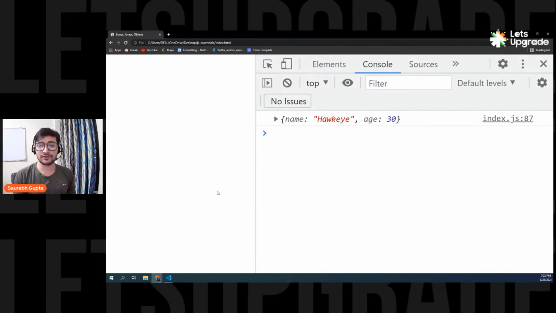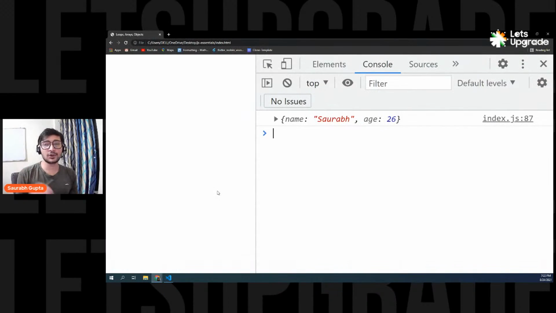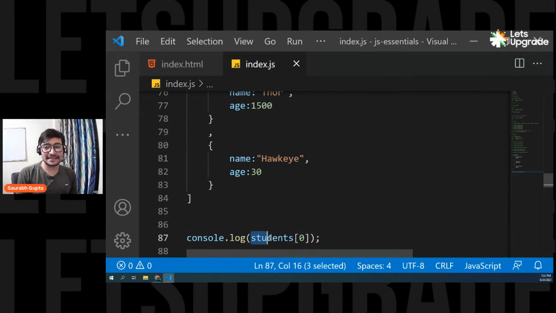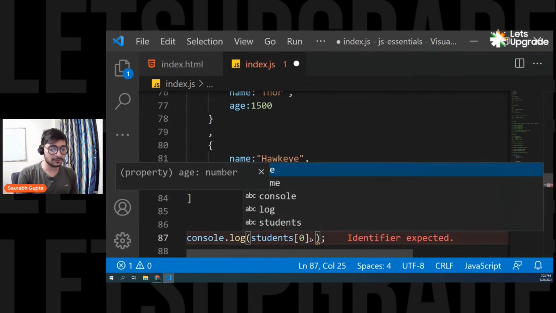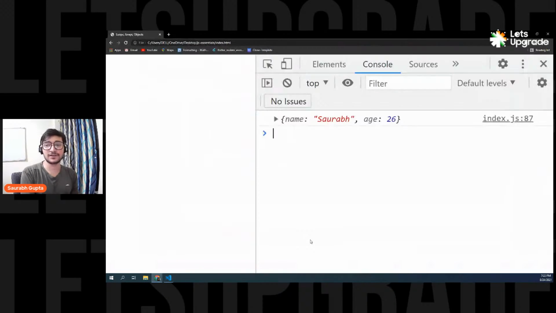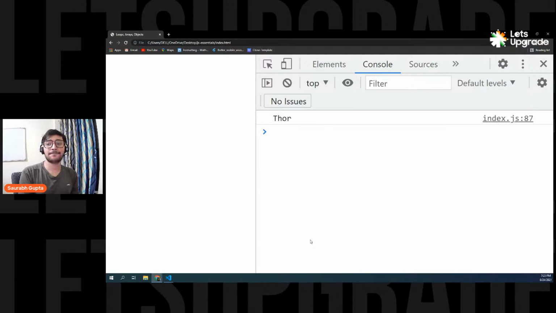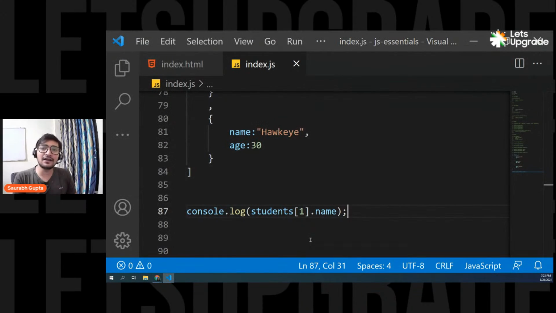What if I want the second attribute of the first object? Why not? That's a good question. So students of 0 is giving you the first object, right? That means this thing here is giving you the first object. So if this is the object, you can simply write dot age, and here we go. Now you're accessing the age property of the first object. And if you want to access the name of the second object, students of 1, that means the second object, dot name. Here we go. Simple. Is that clear? So everyone, are we clear? So you can also store objects in an array.